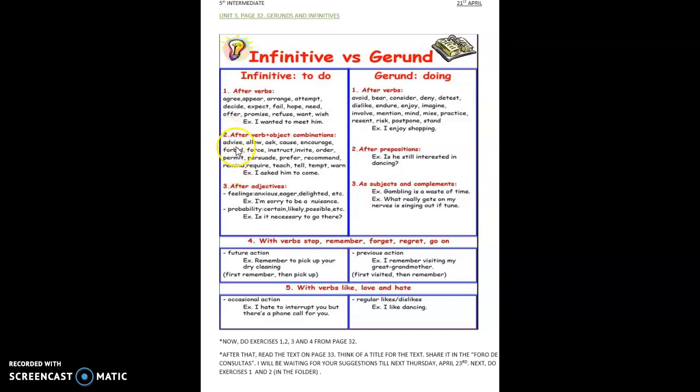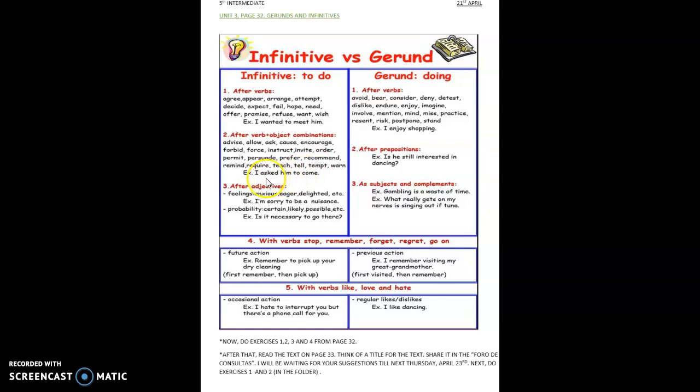Another usage, after verb plus object combinations. Advise, to give advice. I advise you to study hard. My parents allow me to go to the disco. The teacher encourages me to take part in the photo. I don't know, persuade. Persuade means to convince. Tom persuaded Mark to buy that t-shirt. Recommend. I recommend you to listen to Lady Gaga's songs.